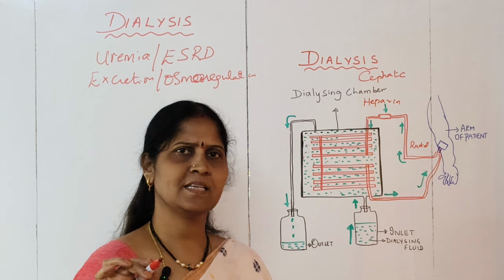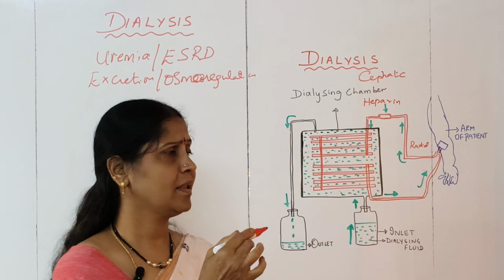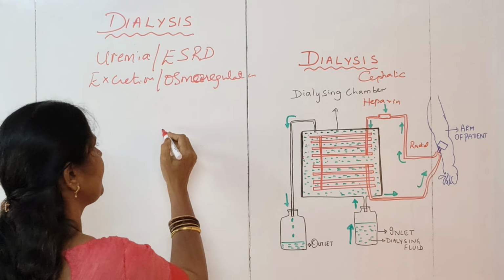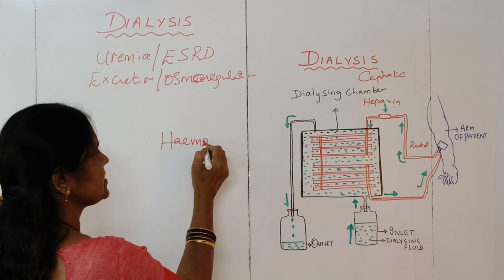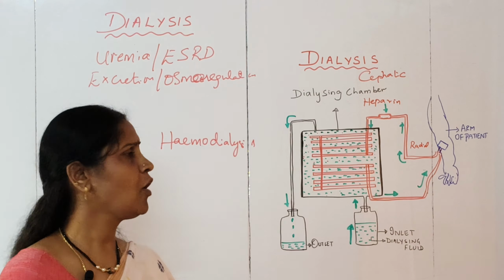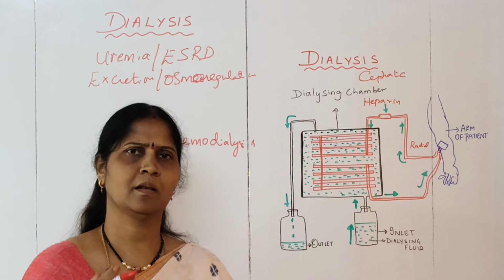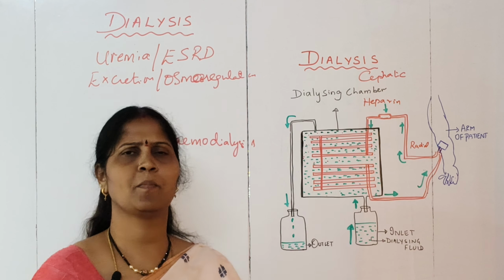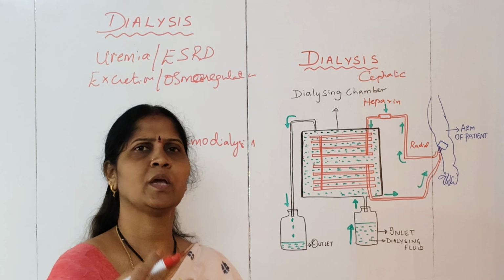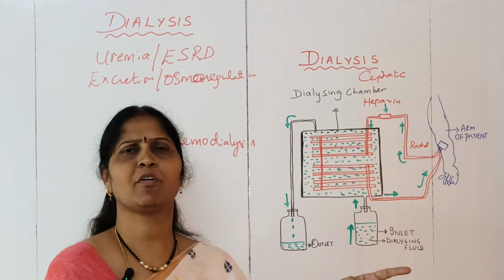This whole process, as I said, takes a longer time, from 3 to 6 hours, and it can be done under local anesthesia because the process proves to be painful. This particular type of dialysis is called hemodialysis. There is one more type of dialysis called peritoneal dialysis, but the common dialysis procedure is hemodialysis. A patient who has the problem of ESRD can sustain for a period of time by continuing this dialysis process, depending upon the functionality of the kidneys, to what extent they are functioning.